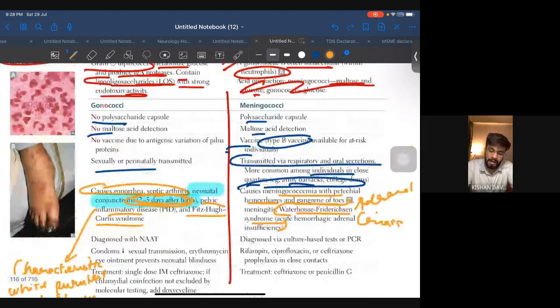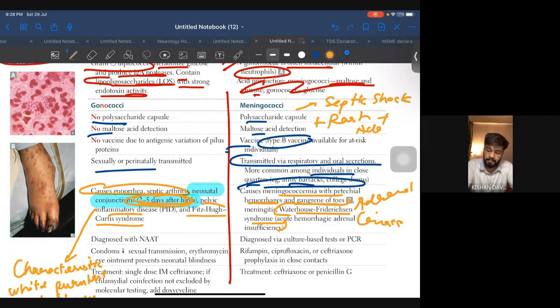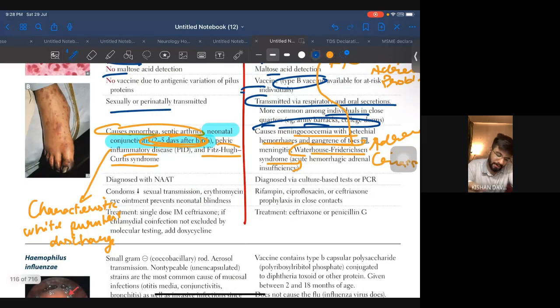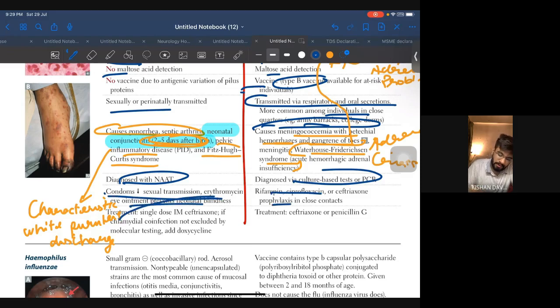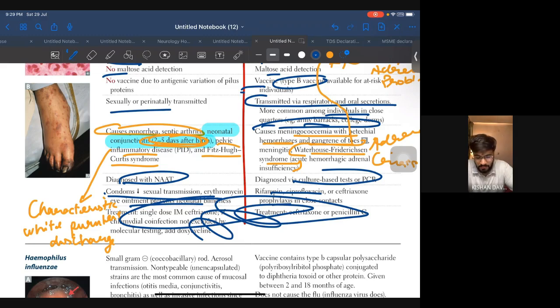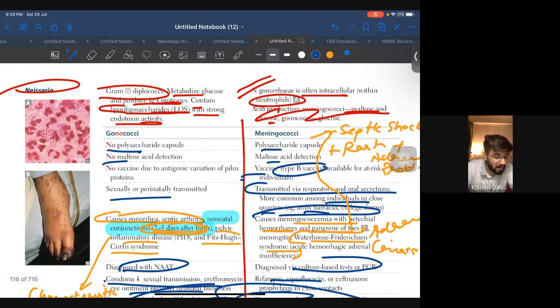When it is meningococci, there will be septic shock, plus there will be rash and there will be adrenal problem. So if this is the case, think about Waterhouse-Friderichsen syndrome or think about Neisseria infection. Okay, so this is what is important. Now diagnosis is with NAT, culture-based tests or PCR, and this is what you will be seeing. Okay, treatment they don't ask. Okay, so this is what you have to remember in Neisseria. And let me see if there is any other point that you have to know.